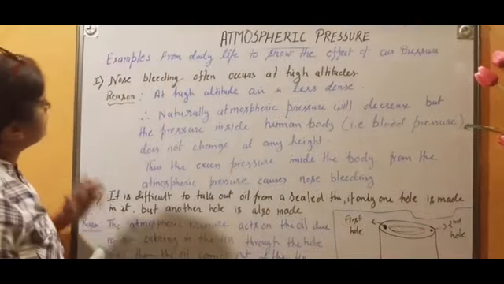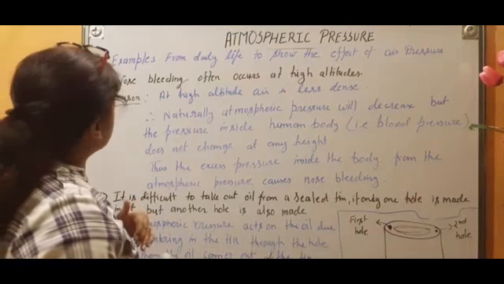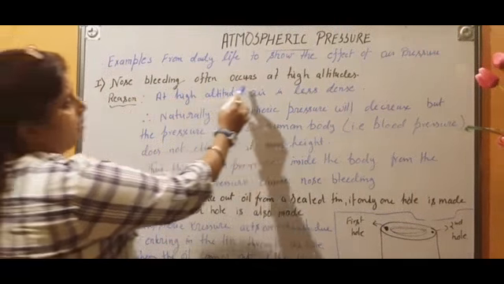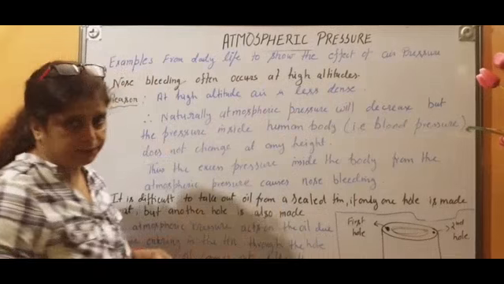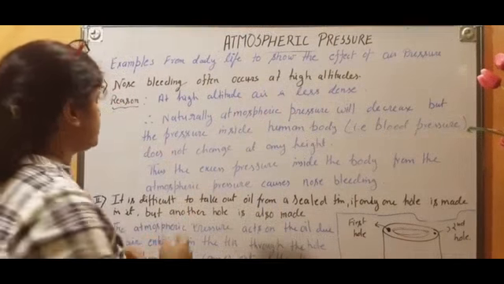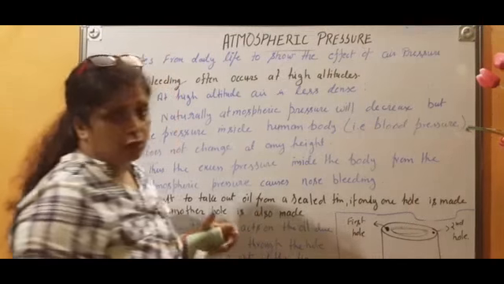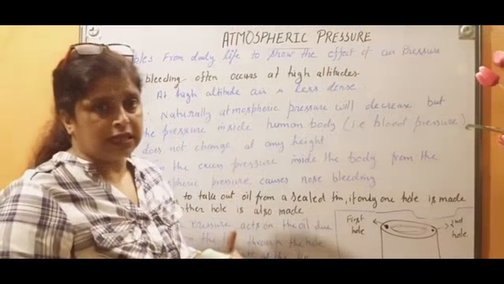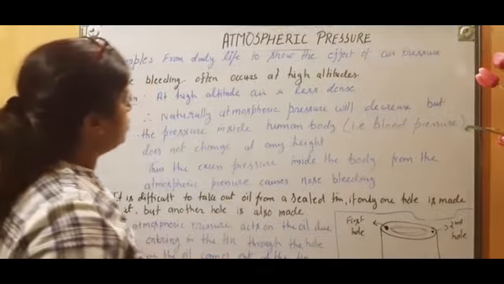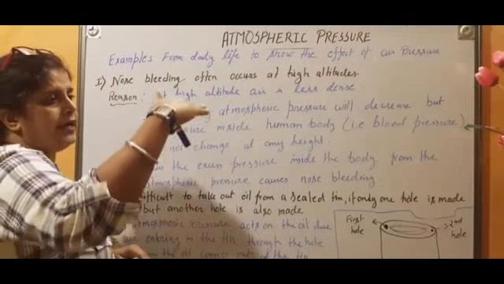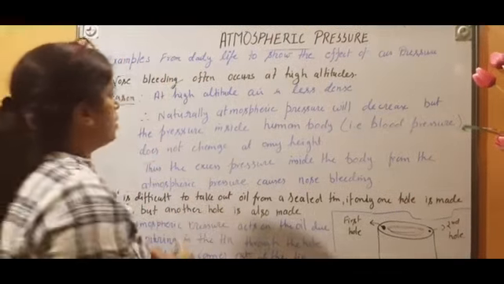First example, when we see the effect of air pressure: nose bleeding often occurs at high altitude. Why does this happen? Reason: at high altitude, air is less dense. As I have already been telling you since the last videos, and even in this same video, as we go to height, air pressure decreases.